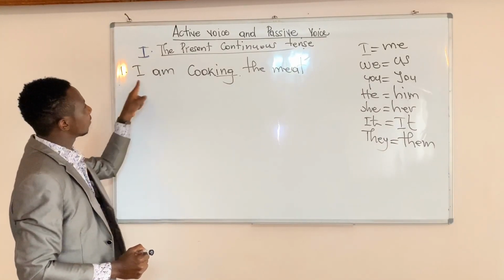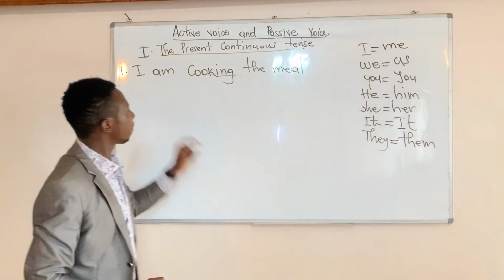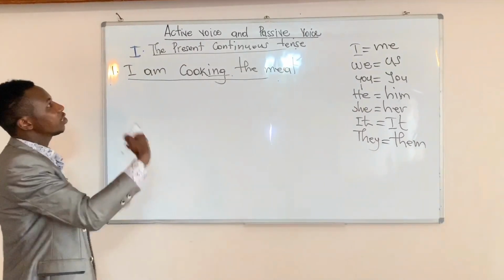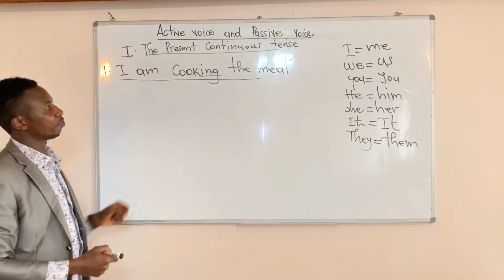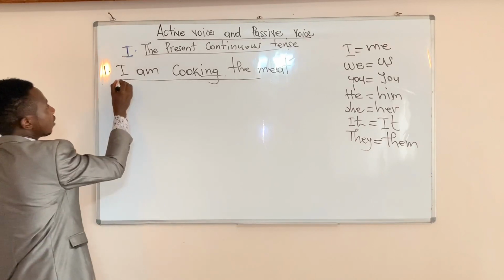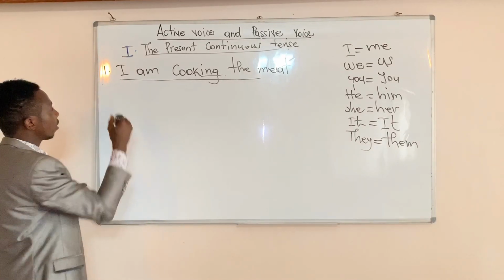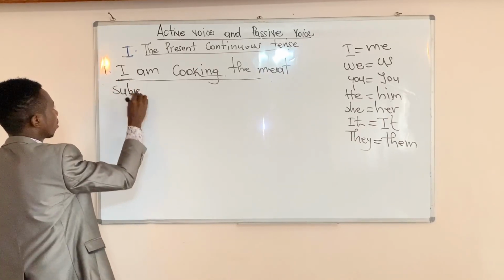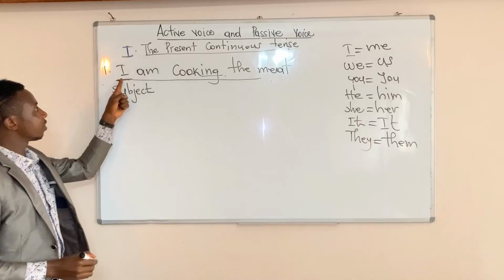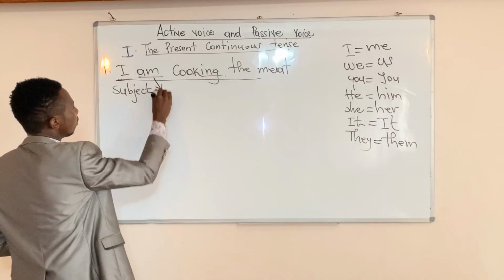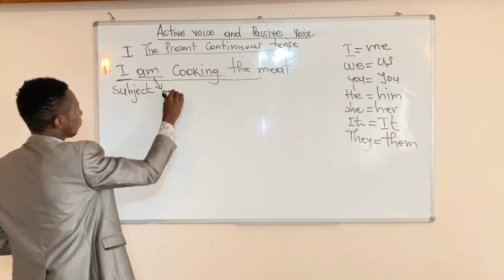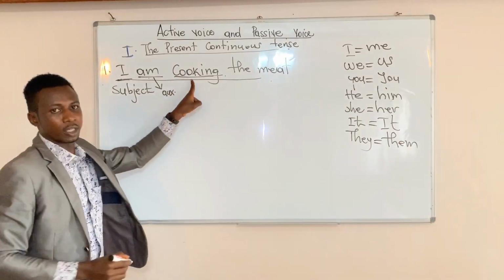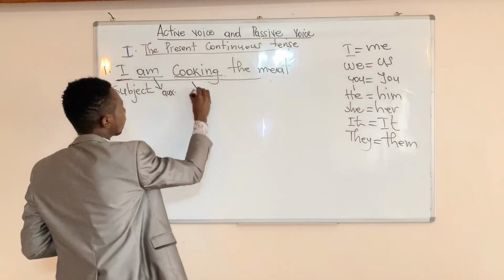Now, if they say change this sentence into passive voice, because the sentence is already in active voice, change it into passive voice. As I told you, here I is our subject. Am is the auxiliary. Cooking comes from the verb to cook, so cooking is the verb.